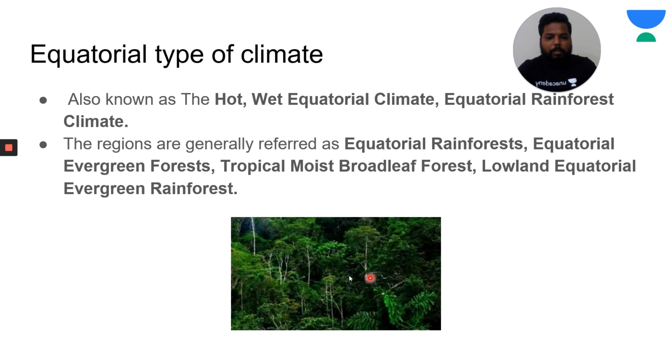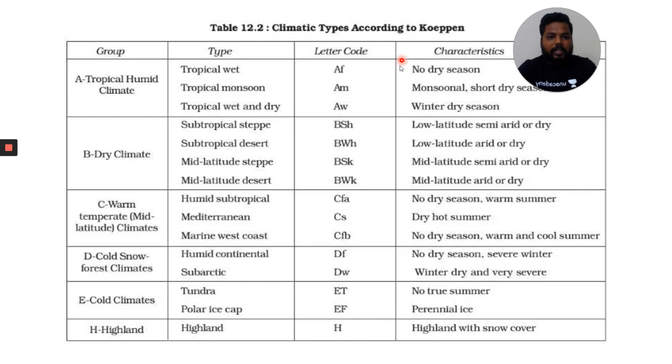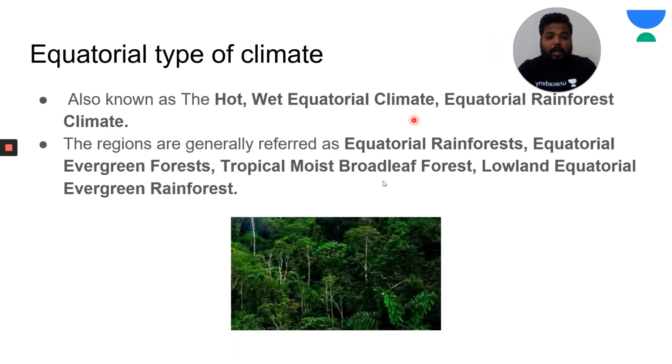You can see the picture of this evergreen forestry. Here, as I have said, there is no dry season in this region. Throughout the year, precipitation has given dominant vegetation which is happening here. Clear? Try to focus on this. It is also known as hot wet equatorial climate.